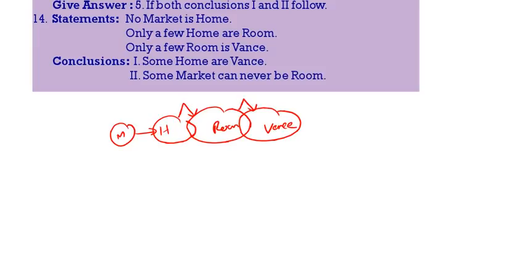Some home or vans does not follow. Some market can never be room. That also does not follow. So here neither one, nor two. See the next one.